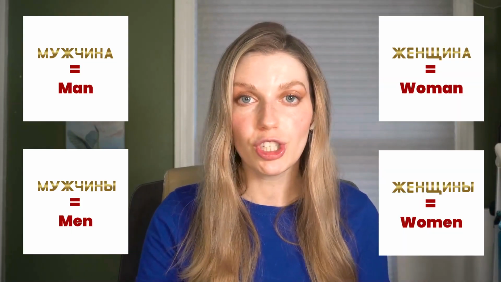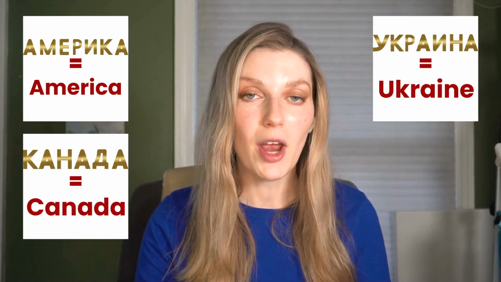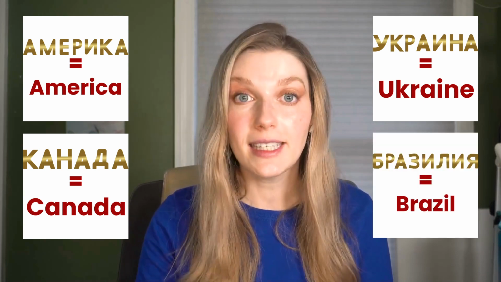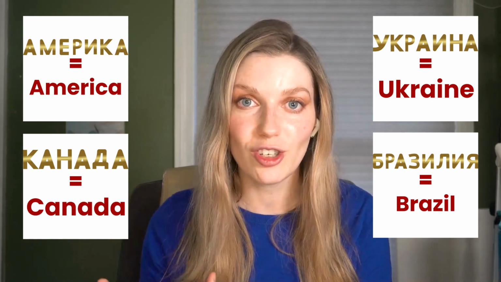Just like that, we're done with lesson 3 in unit 2. Here we were introduced to so many more new words such as dog, собака, cat, кошка. We talked a little bit about men and women, мужчины, женщины, or мужчина and женщина. We talked about different countries: America, Canada, Ukraine, Brazil, Brasilia, and they all sound slightly different. The emphasis sometimes changes, but that's learning another language for you.